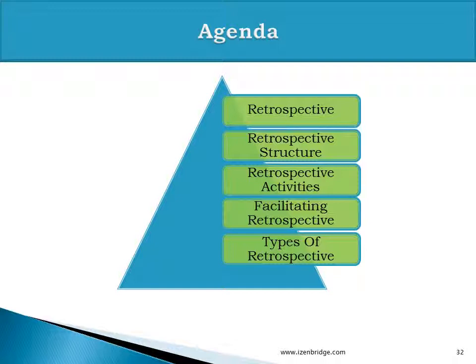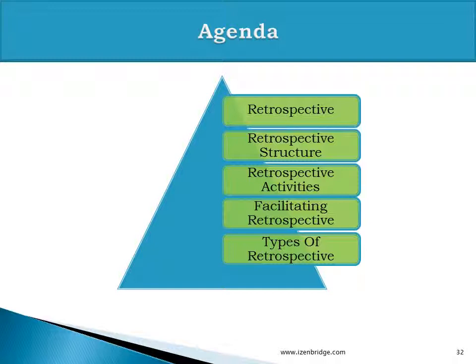So this is what we wanted to discuss about retrospective. We spoke about what a retrospective is. A retrospective is a ceremony where we reflect on our previous sprint, release, or project duration, and we identify what we can do to make it more effective and more productive for our upcoming duration. Retrospective structure helps us in organizing the retrospective meeting. We have 5 stages: set the stage, gather data, generate insight, decide what to do, close. These stages help to conduct the retrospective, and also help in encouraging participation from all the team members.